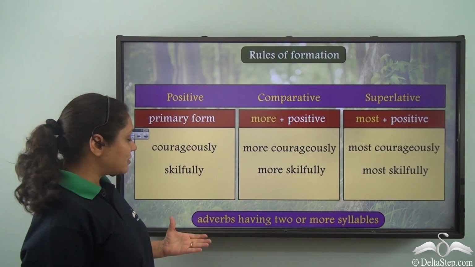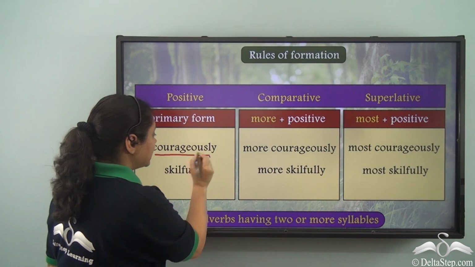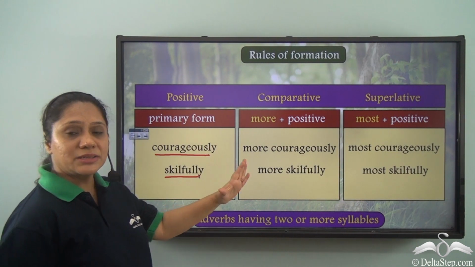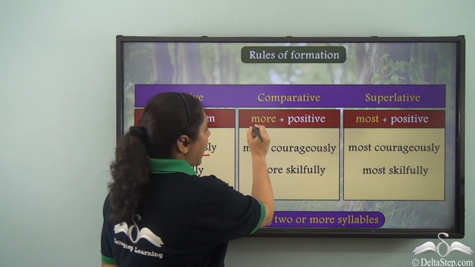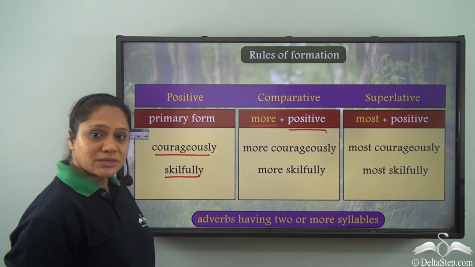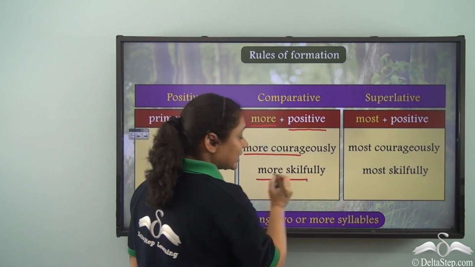When we have adverbs that have two or more syllables like courageously, skillfully, then how do we form the comparative degree and the superlative degree? In that case, we add more before the positive degree to form the comparative degree. So, we get more courageously, more skillfully.